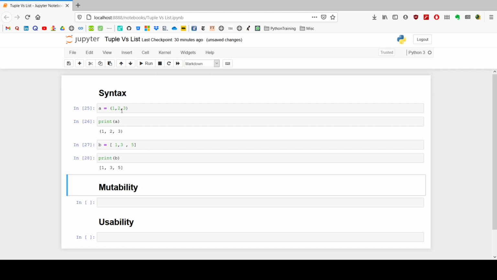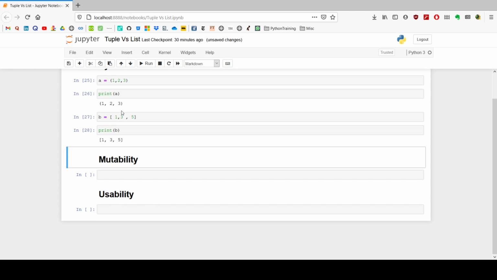Let's go to the second category, called mutability. This is the main difference between the tuple and the list from a foundation point of view. Tuple is immutable, whereas list is mutable. Let me show you what I mean by that. When I say immutable, you can't modify the object once it is created. Because tuple is immutable, you can't change the element at any position in the tuple once it is created.